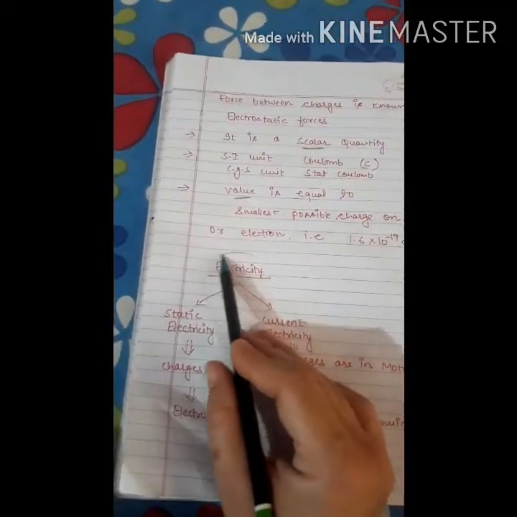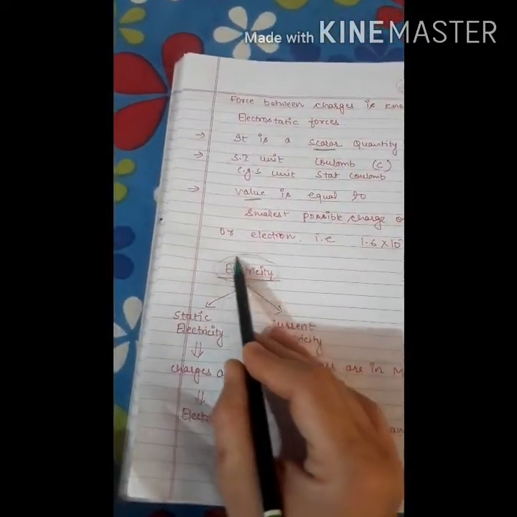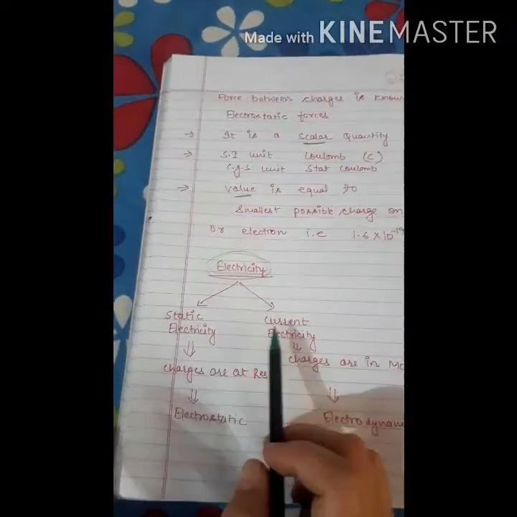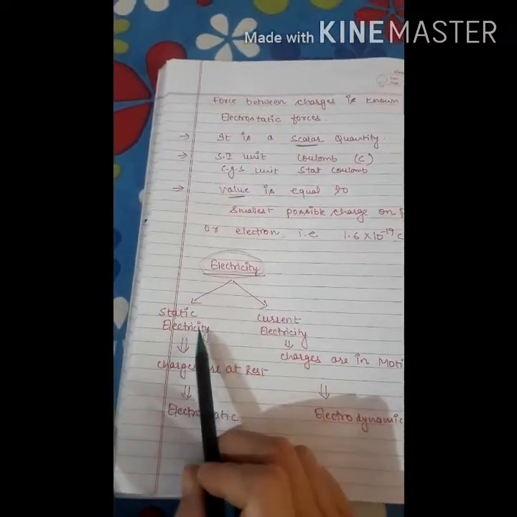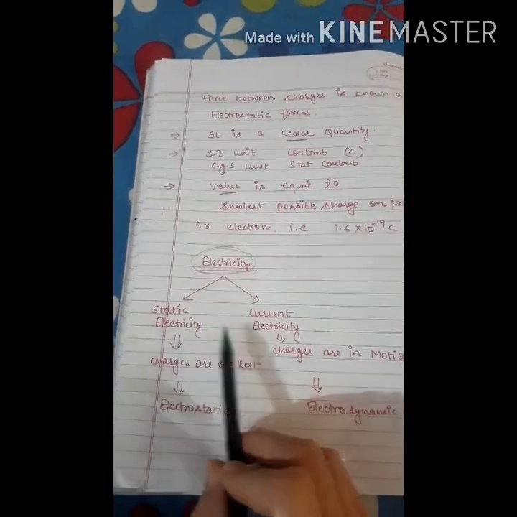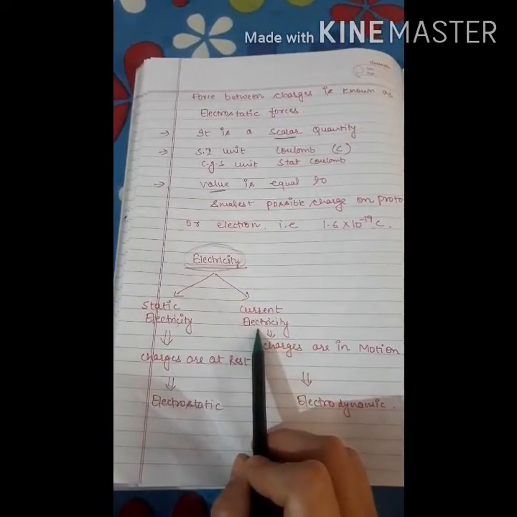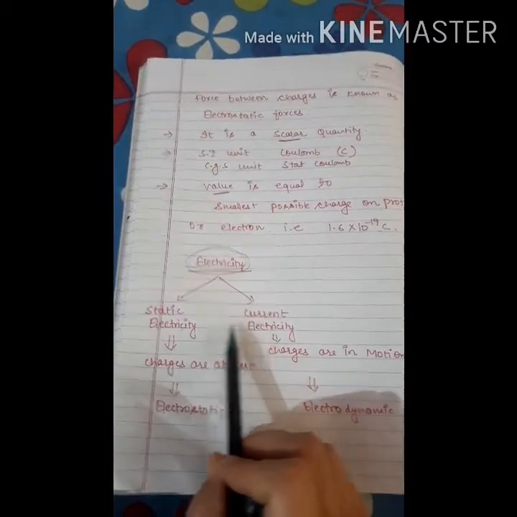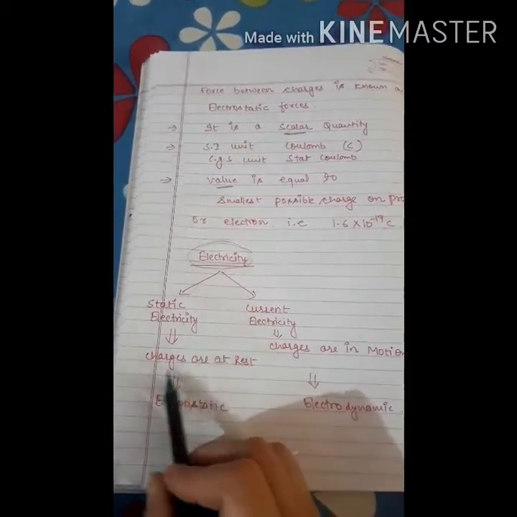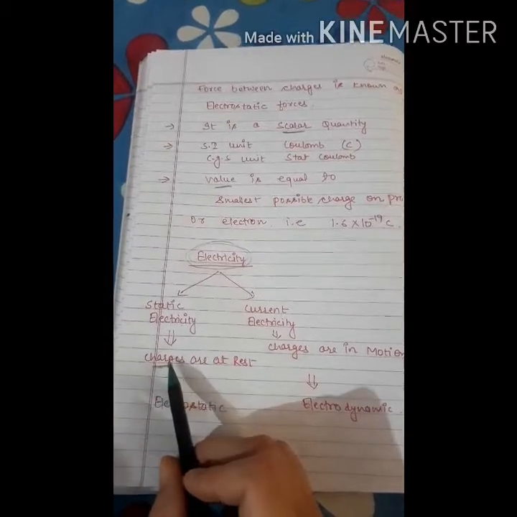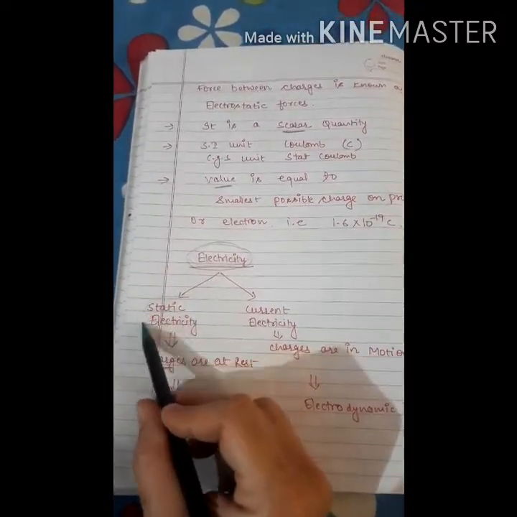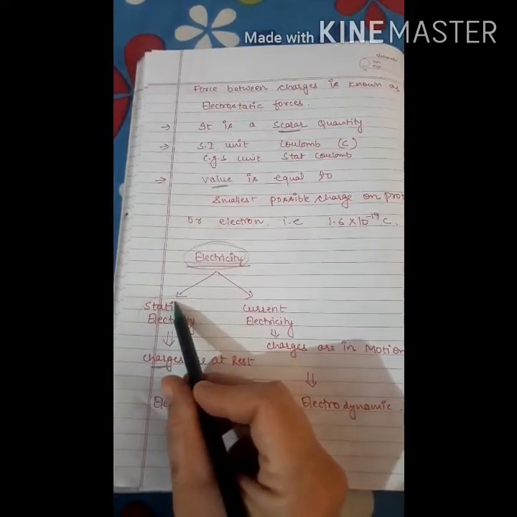Now, the next term is electricity. Basically, we divide electricity into two categories. The first one is static electricity and the other one is current electricity. Both types of electricity are based on the charge position. If the charges are at rest, this type of electricity is known as static electricity.